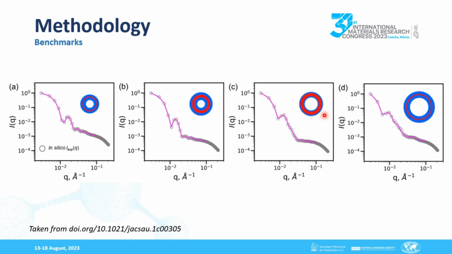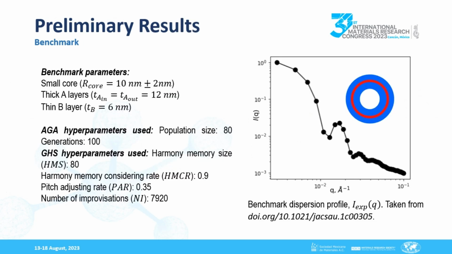To perform this evaluation, we will run the CREASE method with the AGA and GHS on 4 benchmark functions, which are SAS patterns of samples of low concentration vesicle solutions with known dimensions. For each combination of optimization algorithm and benchmark, 30 repetitions of the experiment will be performed. The results of these runs will be used to evaluate the performance of the CREASE with each algorithm using nonparametric tests. Preliminary tests of the use of the CREASE with the GHS algorithm have been performed using these hyperparameters.